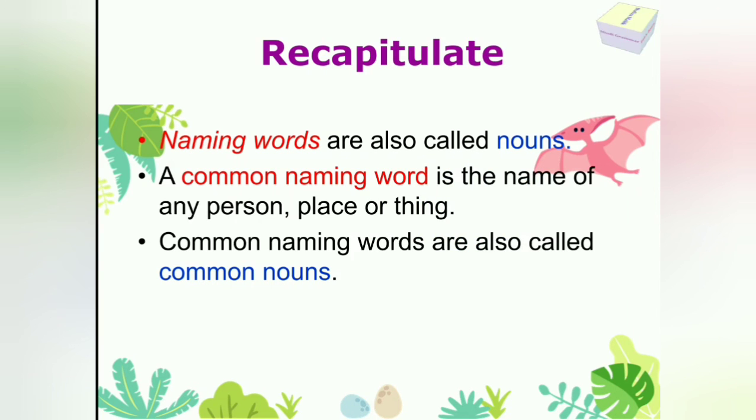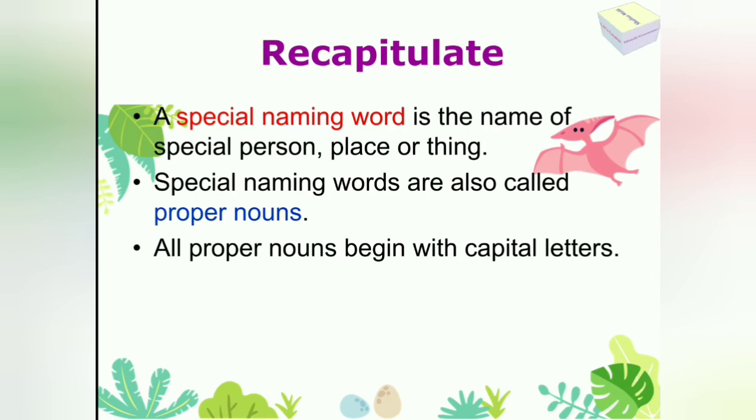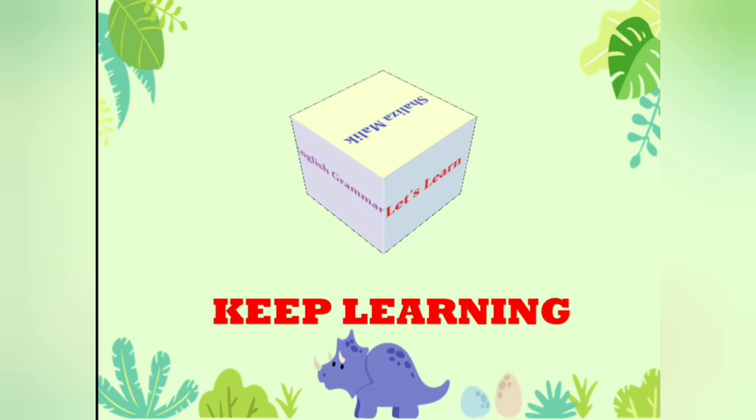So let's recapitulate. Naming words are also called nouns. A common naming word is a name of any person, place or thing. Common naming words are also called common nouns. A special naming word is a name of a special person, place or thing. Special naming words are also called proper nouns. All proper nouns begin with capital letters. So just revise this chapter thoroughly.